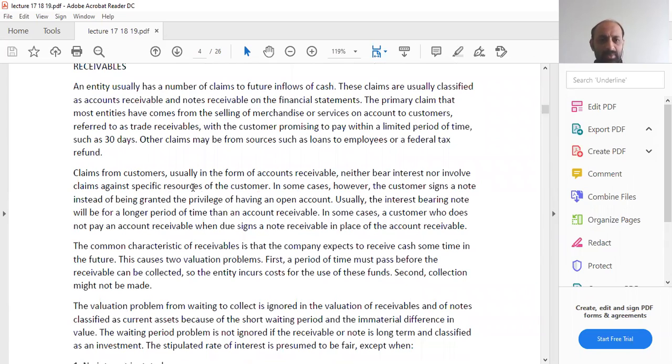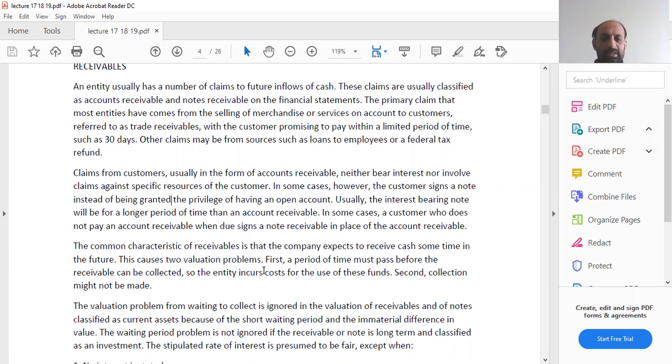Claims from customers, usually in the form of account receivable, neither bear interest nor involve claims against specific resources of the customer. In some cases, however, the customer signs a note instead of being granted the privilege of having an open account. Usually, the interest-bearing note will be for a longer period of time than an account receivable. So a note receivable has interest attached to it, it is written down, and it is normally of a longer nature than an account receivable.